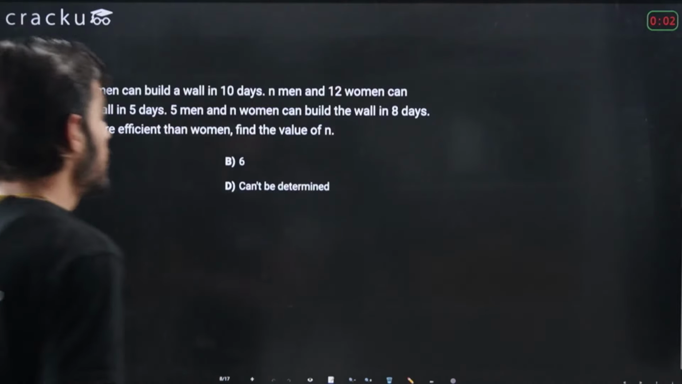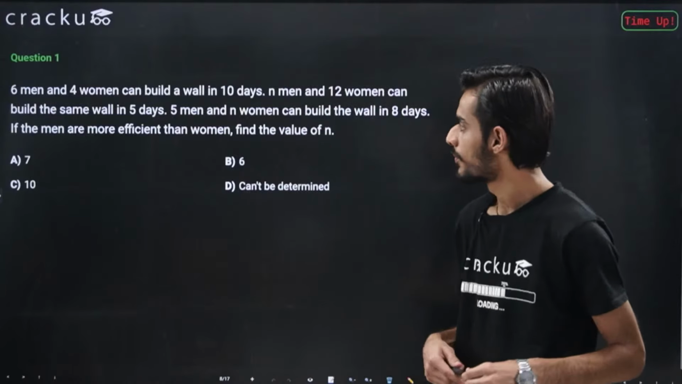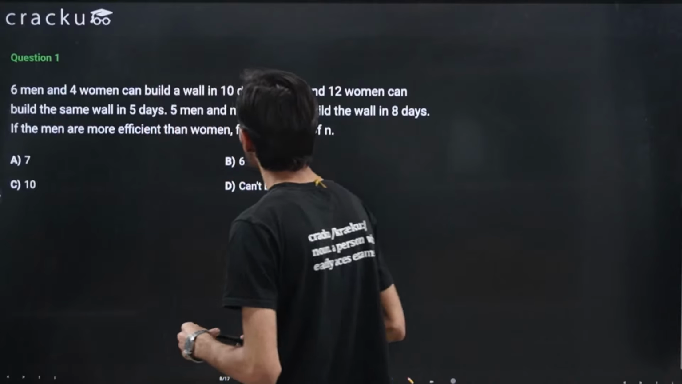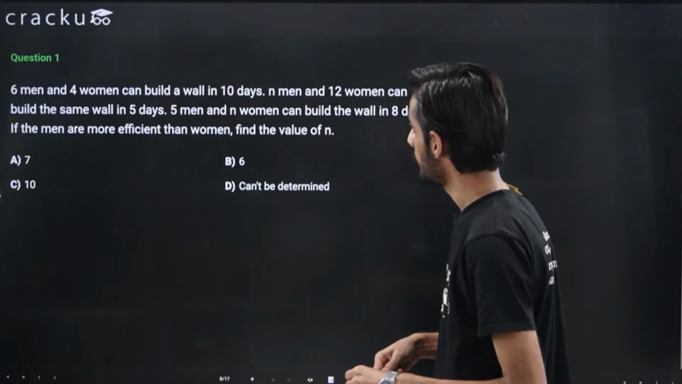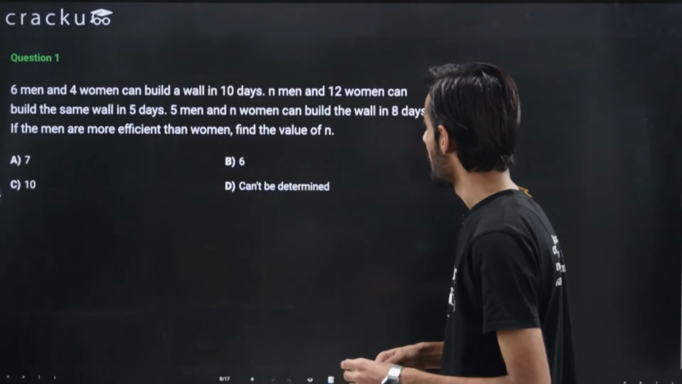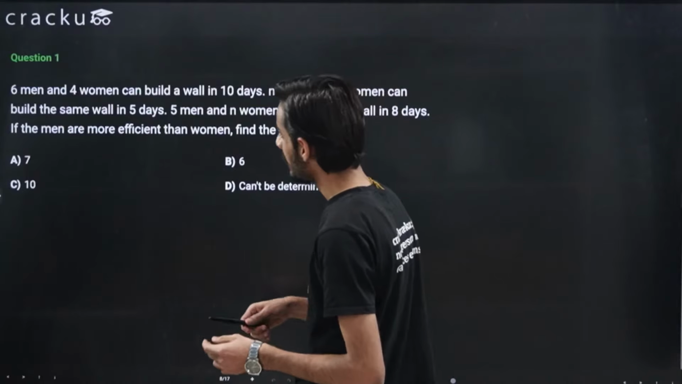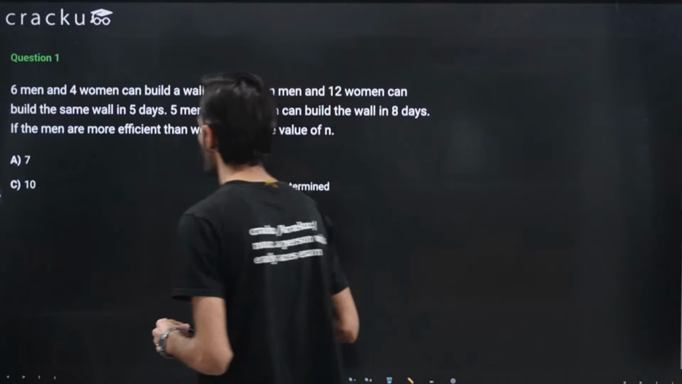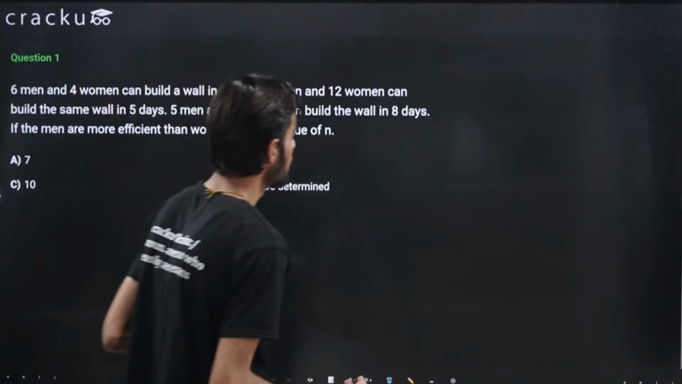I hope you must have tried. The time is up. Let's try to solve this question. We are told that 6 men and 4 women can build a wall in 10 days. N men and 12 women can build the same wall in 5 days. 5 men and n women can build the wall in 8 days. If the men are more efficient than women, find the value of n. This is a good question, right? Not straightforward.